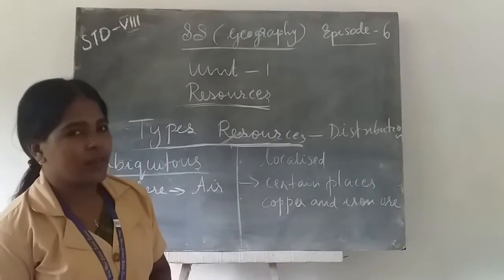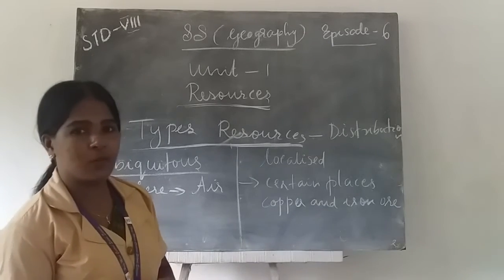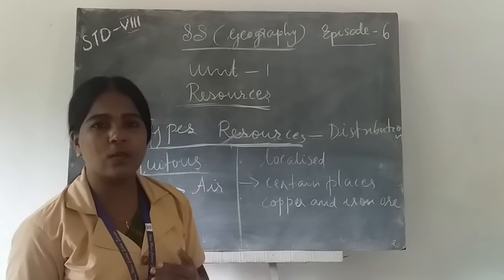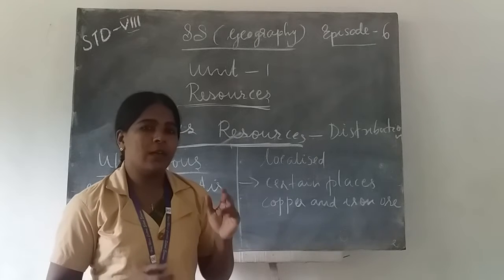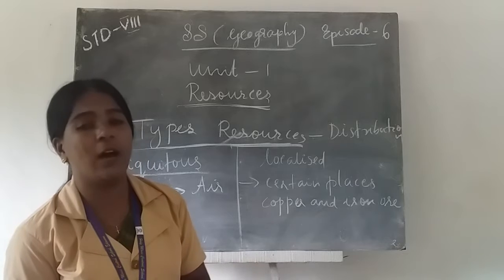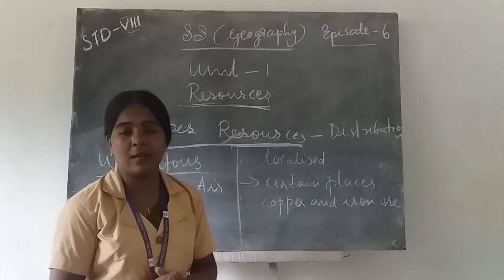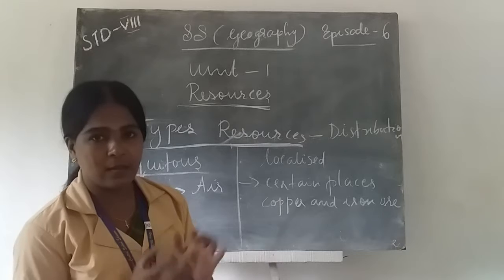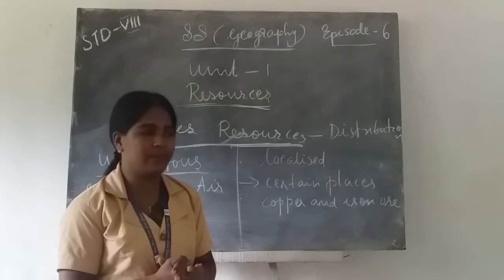Hi students, in the last class we started Unit 1 from Geography, Resources. I hope you understood what we mean by resources, utility or usability, and economic value. Some resources have economic value, and some do not. An example of economic value is metal, and resources with no economic value are natural scenes such as perennial flora, rivers and landscapes.